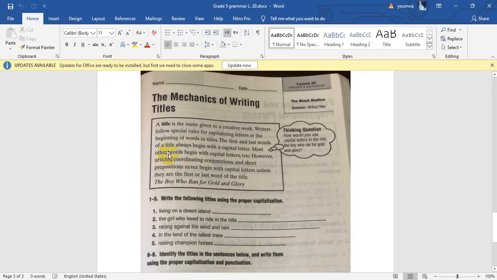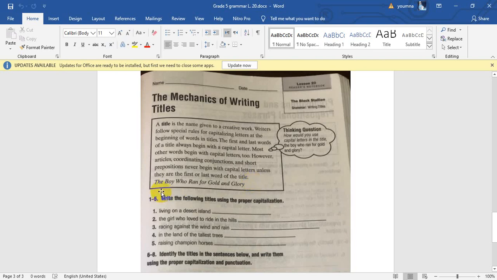A and the. Coordinating conjunctions, like and, but, or. And short prepositions, in, on, at, out, never begin with capital letters unless they are the first or last word of the title. So they will be capitalized only when they come at the beginning or the last word of the title.